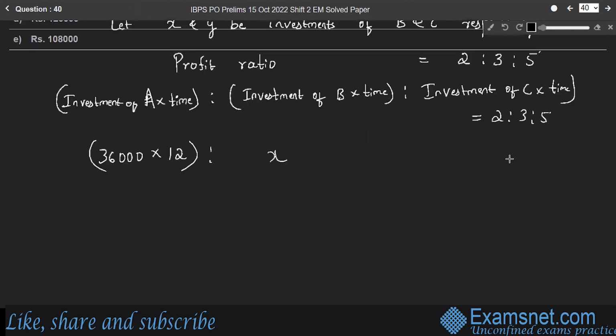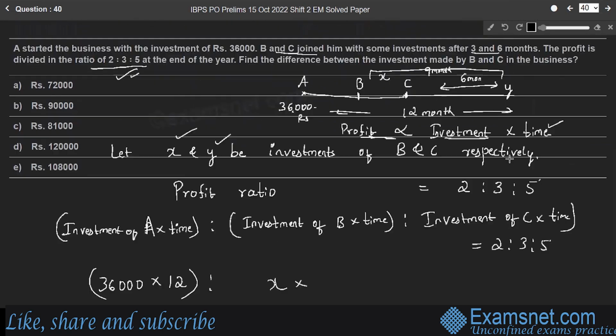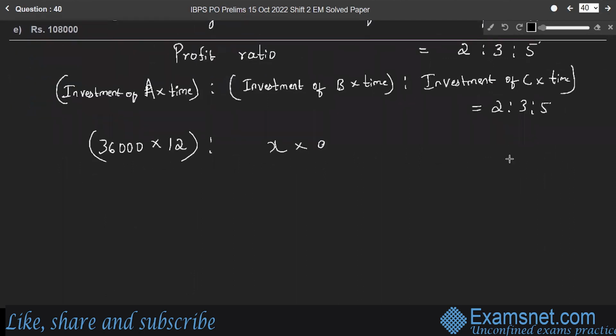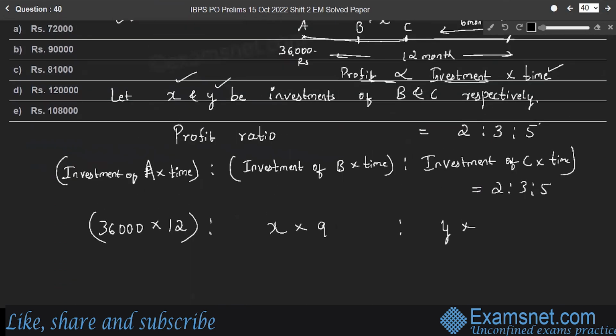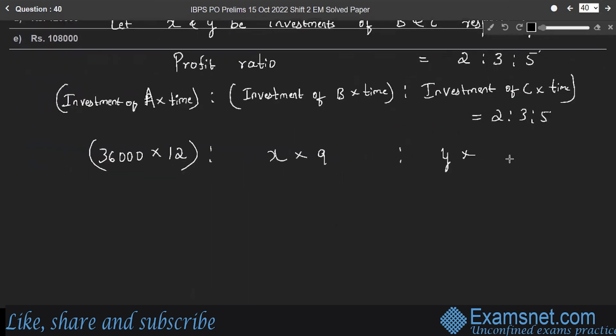So after 3 months, B joins the business. So the time duration of B is 9 months, so 9X is to the investment of C, which is Y. C joined the business after 6 months, so the time duration is the remaining 6 months, is equal to 2:3:5. Right? So that means